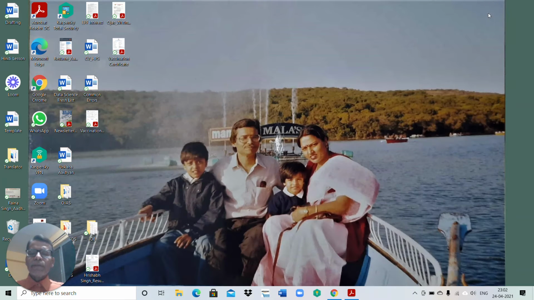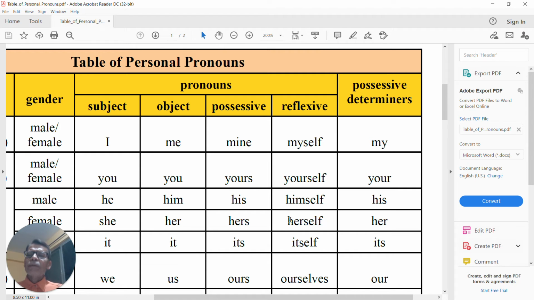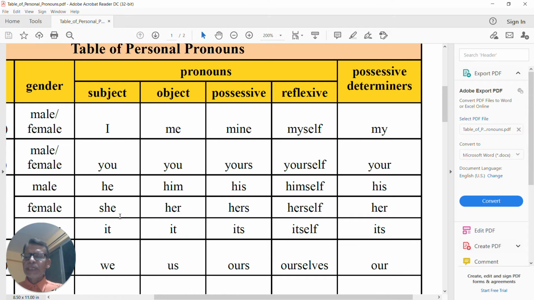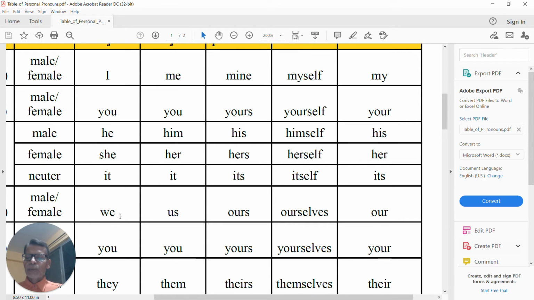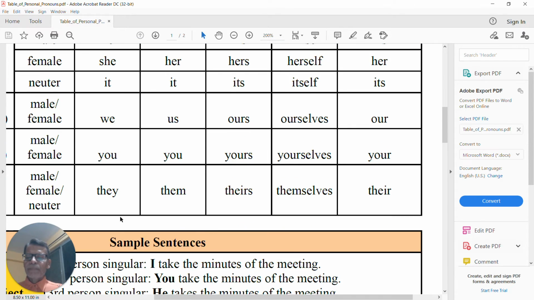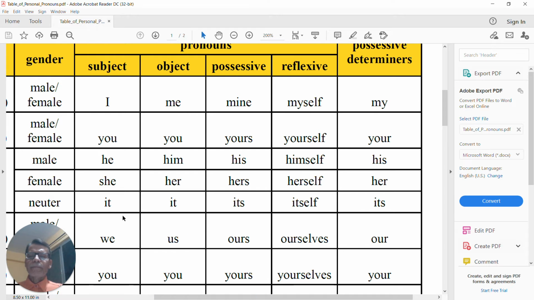So let me show you a table of personal pronouns. Here you see subject I, in the left column you, he, she, it, we, you, they, and so on. So this is the possessive form of I, mine, and possessive determiner is my.